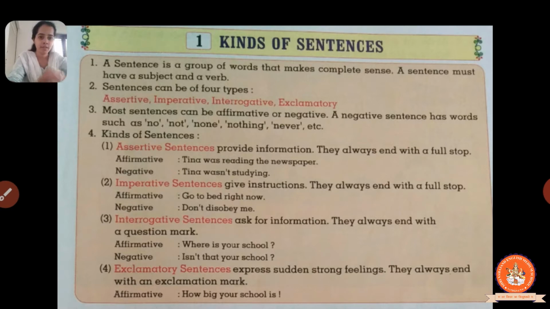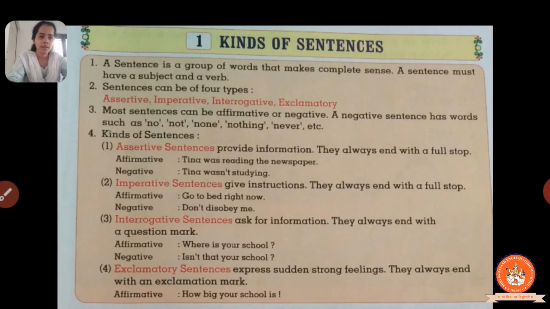And a sentence must have two parts. The two parts are a subject and a verb. Subject you know very well, right? The subject can be the name of a person, thing, etc. And verb also you know very well, that verbs tell you what the subject of a sentence is doing. Now, let's see the four types of sentences: assertive, imperative, interrogative, and exclamatory. We will read one by one and see those four types of sentences.